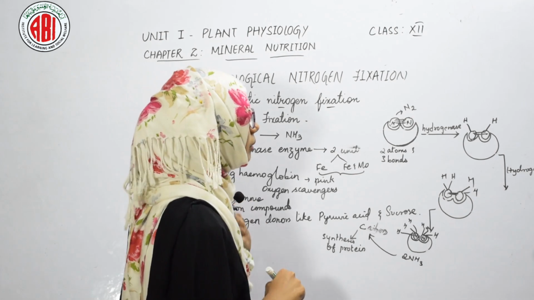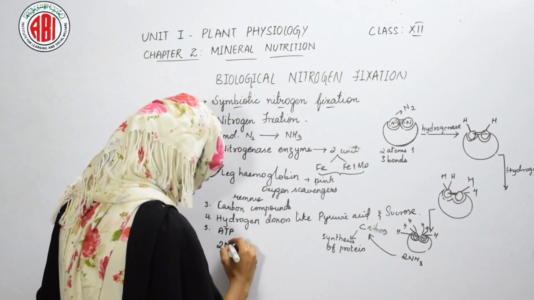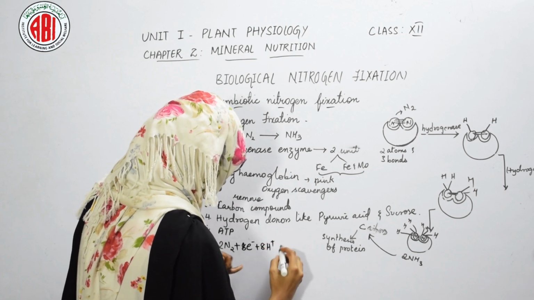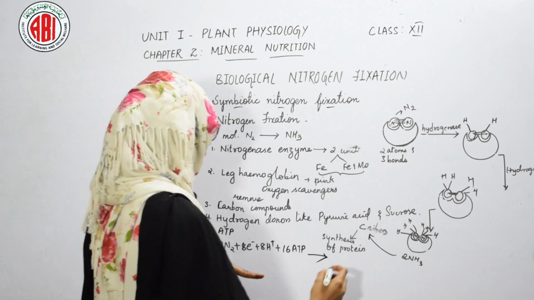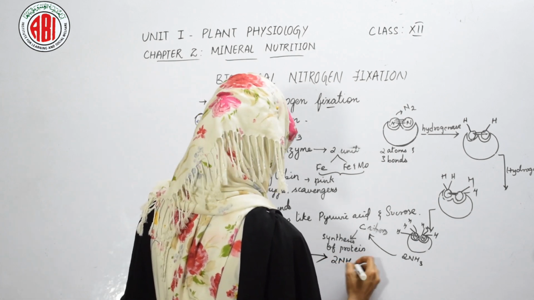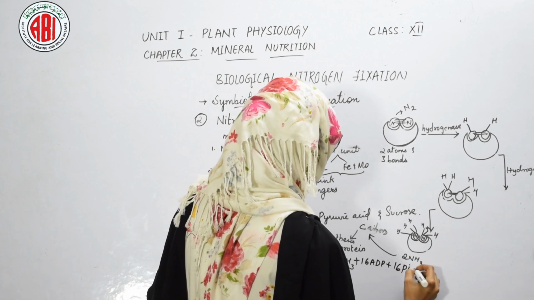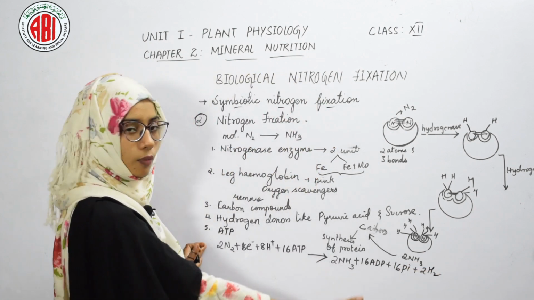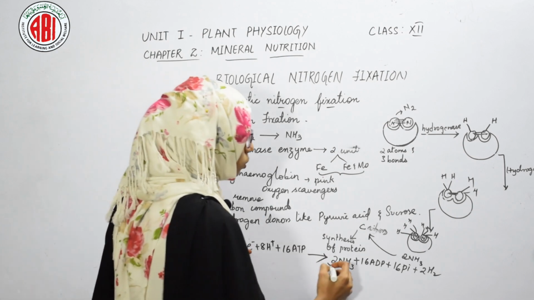If we see the chemical equation of nitrogen fixation, then we can write 2 molecules of nitrogen, 8 electrons and 8 hydrogens or 8 protons plus 16 ATP give rise to 2 molecules of ammonia, 16 ADP, 16 inorganic phosphates and 2 molecules of hydrogen. So in this chemical equation we can see how the nitrogen is converted into ammonia.